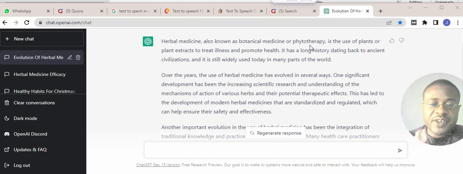Over the years, the use of herbal medicine has evolved in several ways. One significant development has been the increase in scientific research and understanding of the mechanisms of action of various herbs and their potential therapeutic effects. This has led to the development of modern medicine that are standardized. So you see, at least it is providing answers to this particular question.